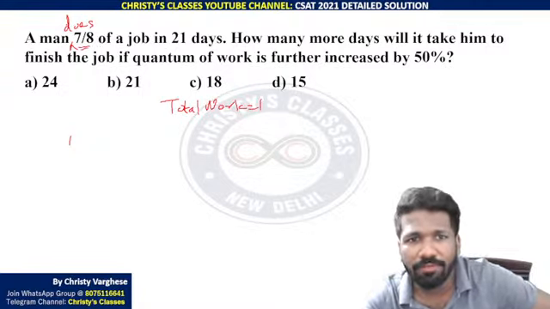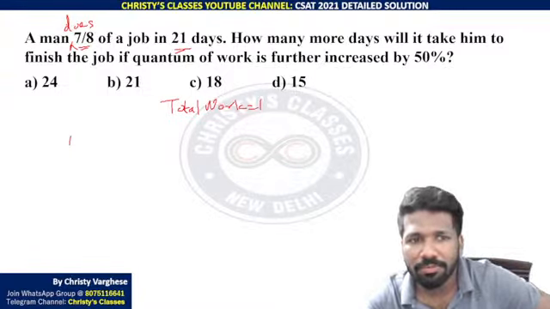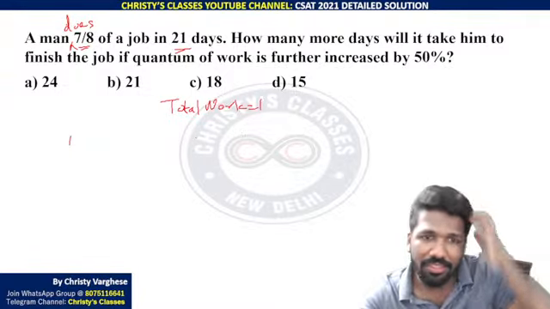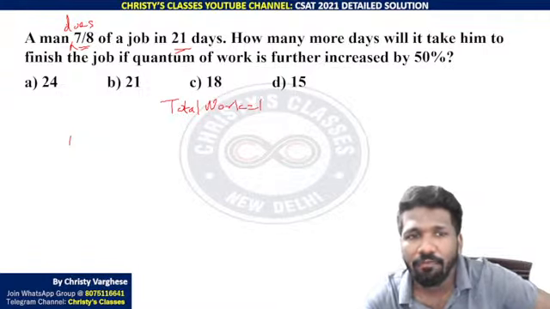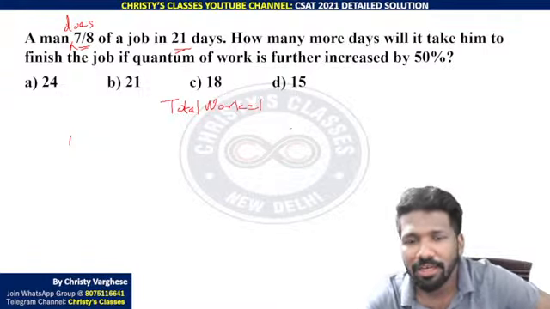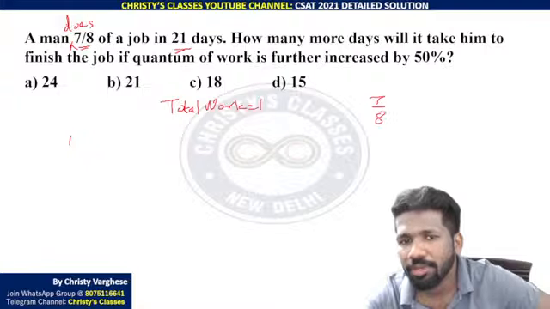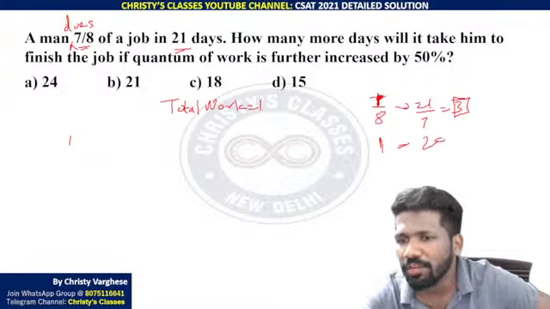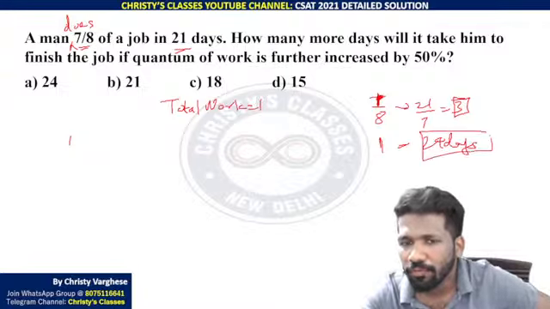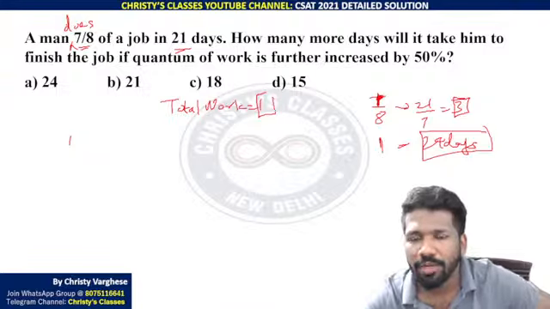7 by 8 of that work can be done in 21 days means 1 by 8 can be done in 3 days. Now, are you understanding that? 7 by 8 of one work can be done in 21 days. So 1 by 8 will be 1 by 7th of this. 1 by 7th of 21 means 21 by 7, 3 days. So 1 by 8 work needs 3 days. So one work needs 8 times 3, 24 days. Now, for the total work to be completed, 24 days are needed.